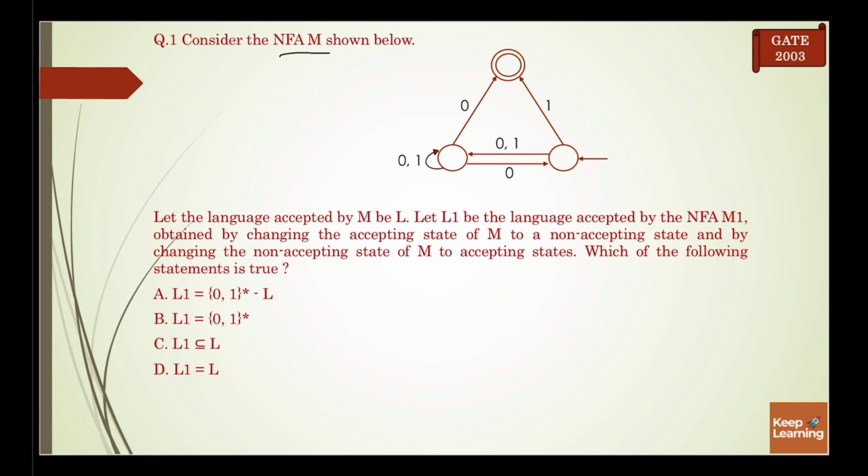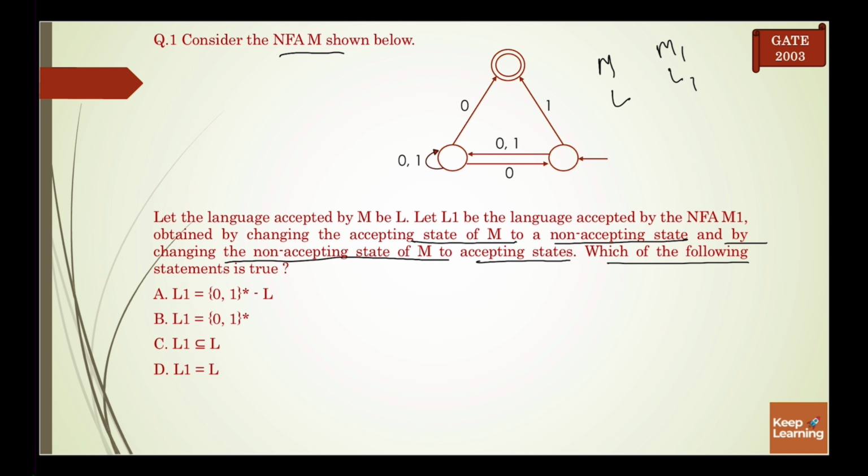Our first question is, consider the NFA M shown below. Let the language accepted by M be L, and L1 be the language accepted by the NFA M1, obtained by changing the accepting state of M to a non-accepting state and by changing the non-accepting state of M to accepting states. Which of the following statements is true? So let's interchange the accepting and non-accepting states.